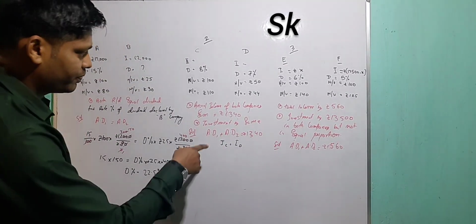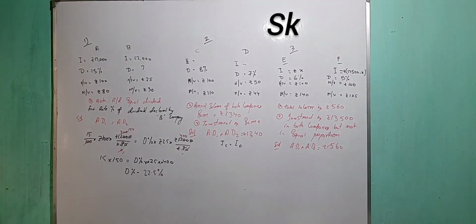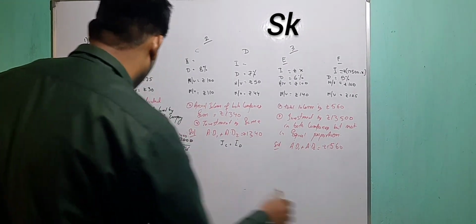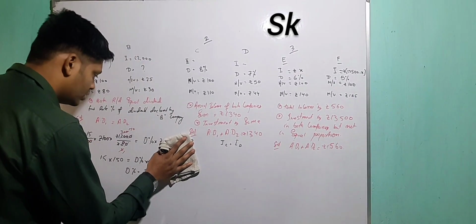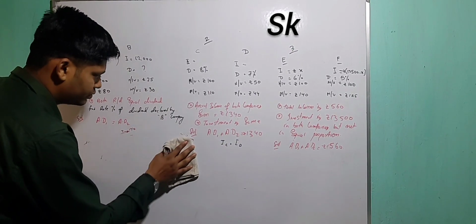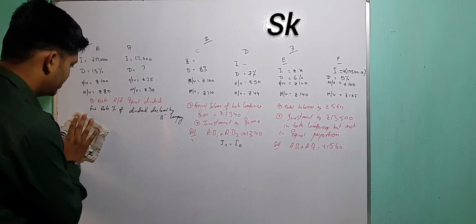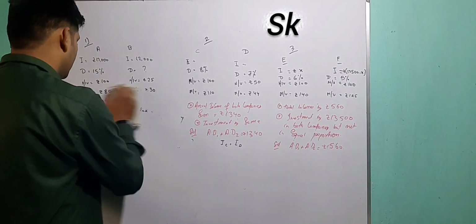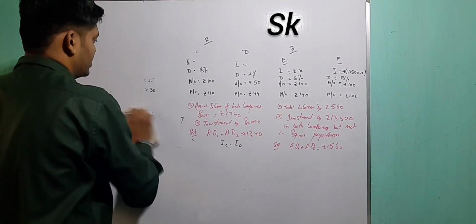Let's see. So what I have to find out right over here is the annual dividend of both the companies. So the annual dividend of this company. I'll erase this one so I'll have the space for this one. Okay, copied. It's done, na? Can I erase this one? I need a space, as I'm saying.